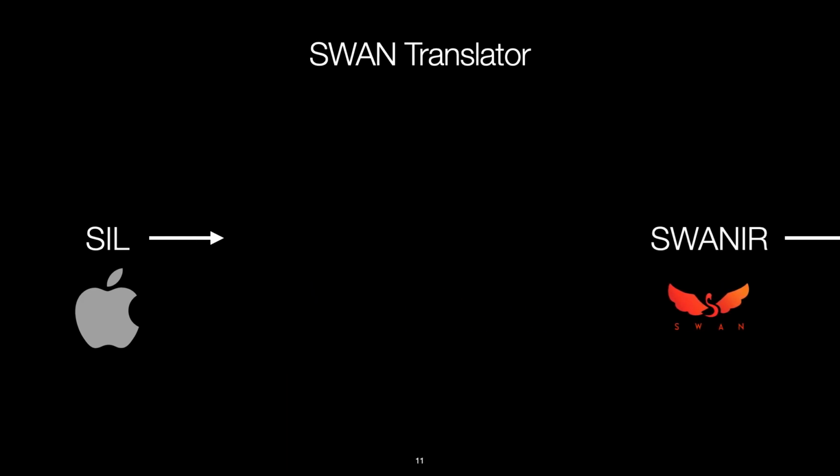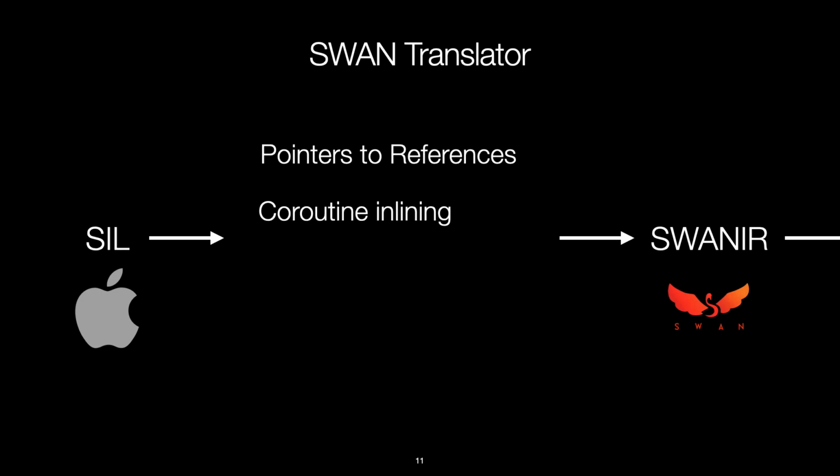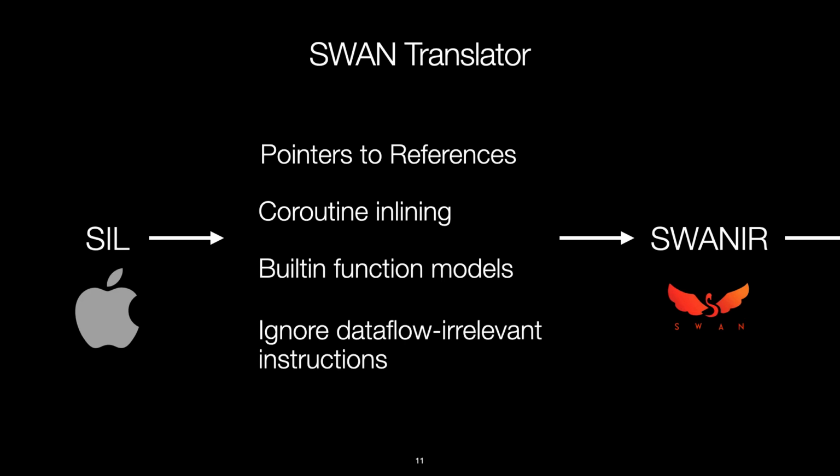Translating SIL to Swan IR is the most complex part of the translation process. For instance, WALA IR, and naturally by extension Swan IR, is a reference-based representation, while SIL is a pointer-based language. Therefore, pointers are converted into references through a technique called field aliasing. WALA also doesn't support coroutines, so SIL's asymmetric coroutines are inlined. Built-in function models are injected, so for example we have modeled some Swift container functions with Swan IR. And lastly, minor things such as ignoring data flow irrelevant instructions, which greatly reduces the amount of instructions that we need to translate to Swan IR.